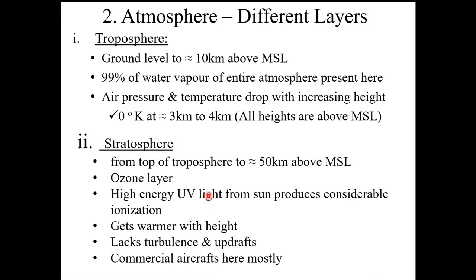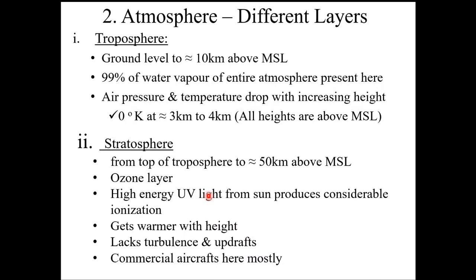The air pressure and temperature in this region drops with increasing height. Ground level can vary from 0 degrees in the Arctic, for example, sub-zero. In the tropics, it can go up to 30, 40 degrees centigrade. But as we go up in the atmosphere, the temperature goes down typically to 0 degrees centigrade around 3 to 4 kilometers above the mean sea level.